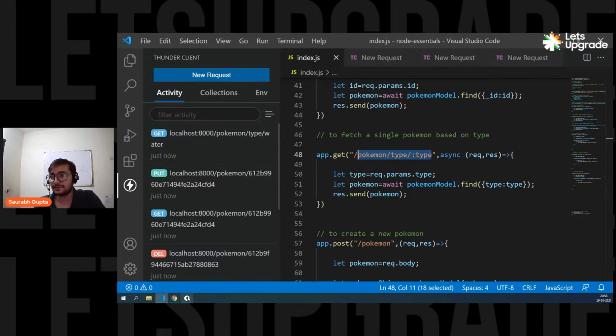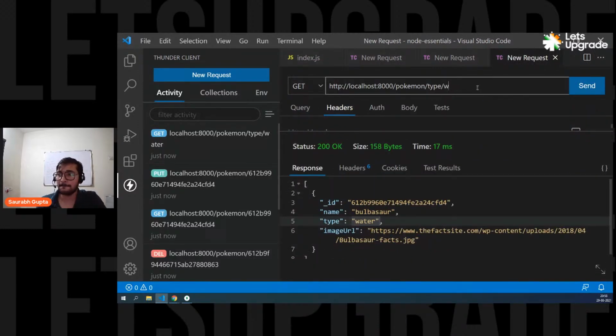See, you have multiple ways. Either you can do this, question mark and pass type equals water. This is one way, or just pass slash and this. This is a new way of routing and simpler, easier. Is it clear? How can I send data without using body or header? No, you have to use header. If you want to send data, you have to pass something in the body, right? And yes, if you don't want to use header or body, then this is the way, through URLs. Rahul Saha, then you have to send it through URLs because see, this water is going without any body because it's in the URL and without any header, right? So this is the way.